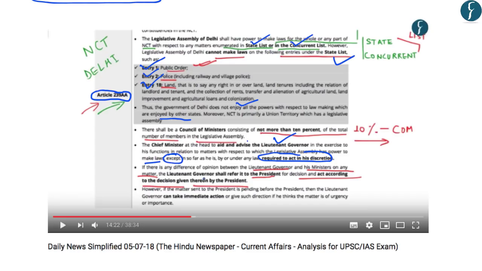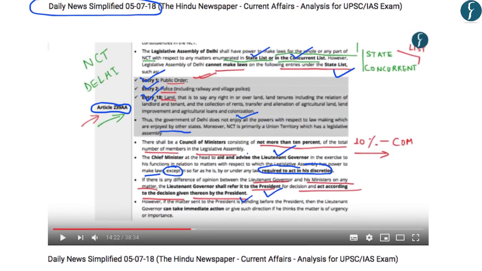Further, the article provides that if there is any difference of opinion between the lieutenant governor and his ministers on any matter, the lieutenant governor shall refer it to the president, and the lieutenant governor will act according to the decision given by the president. So simply, Article 239AA provided that the Delhi Legislative Assembly can make laws on the state and concurrent list. However, it cannot make laws on three of the issues, and they were public order, police and land.